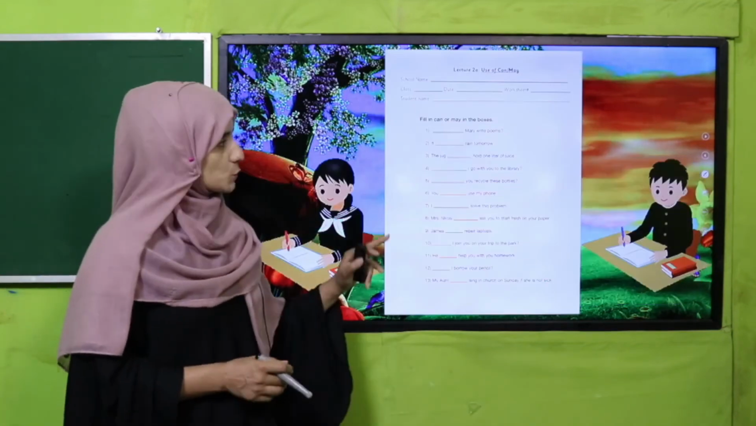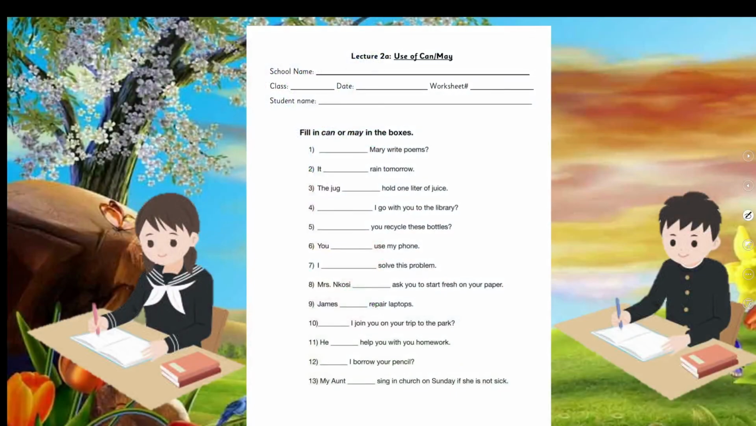My dear teachers, the worksheet link is given below. You should click it and provide it to your students in printed form, and they will fill in can or may in the boxes. They will judge and fill the boxes.